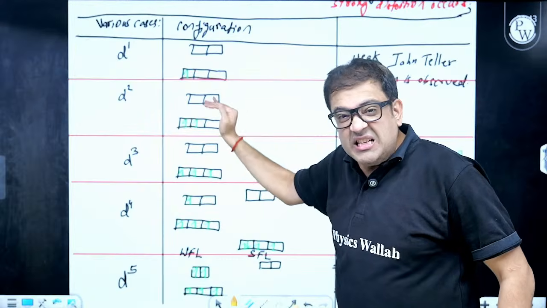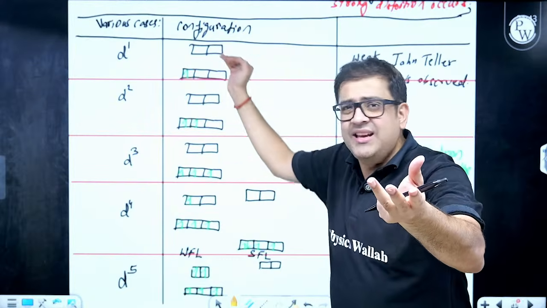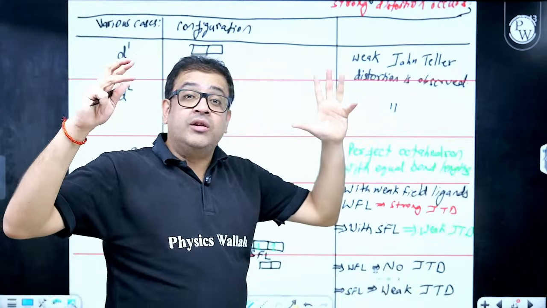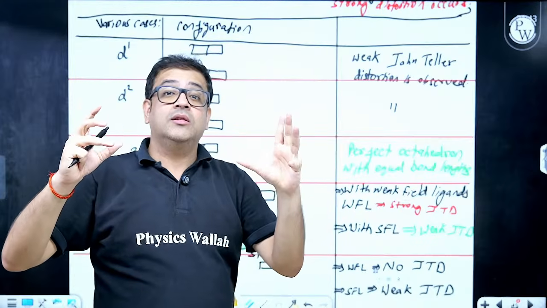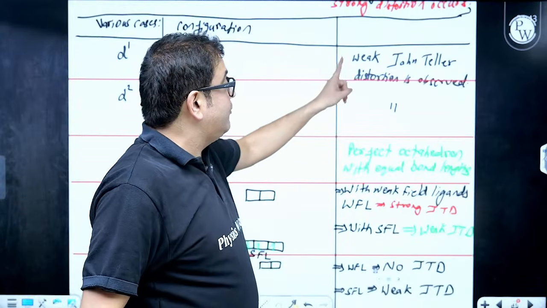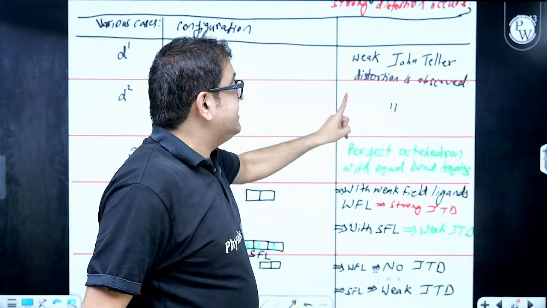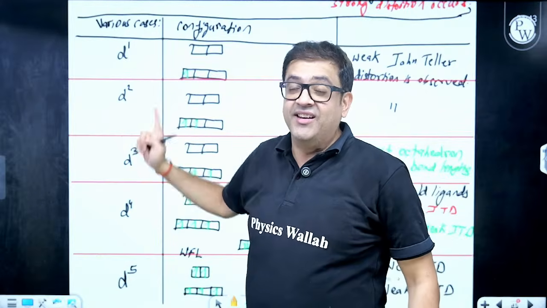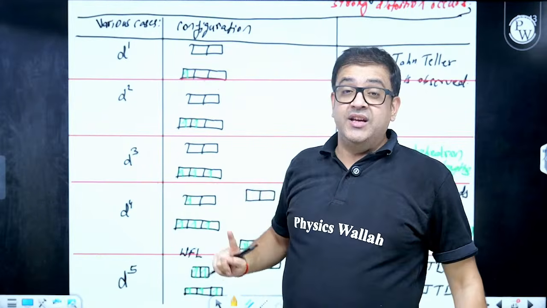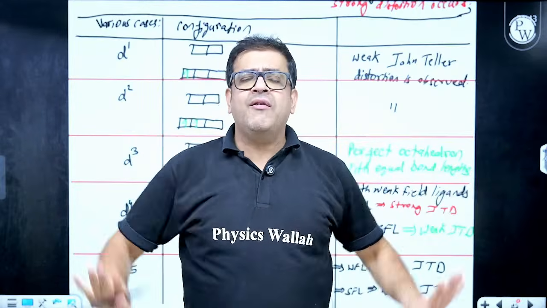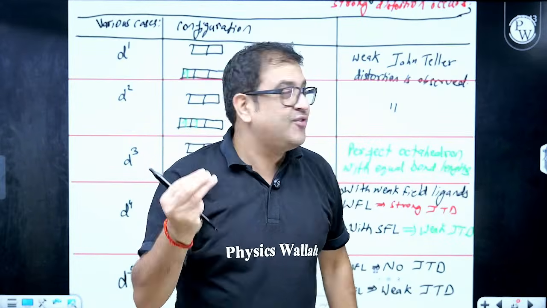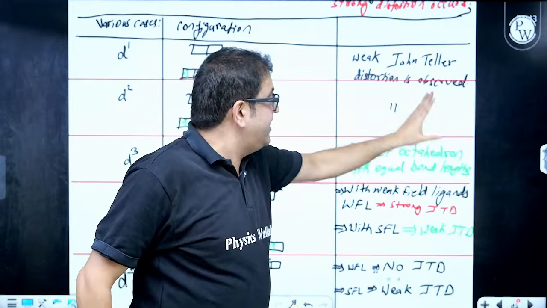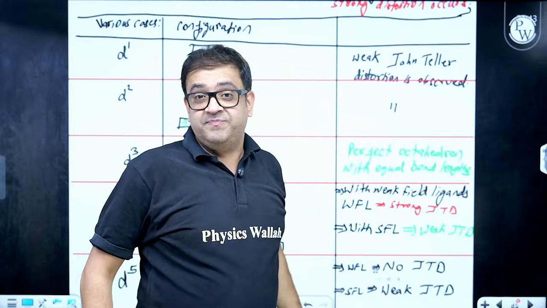So asymmetry exists, and where does it exist? But sir, in the lower energy level. So the scientist community, but yes, the primary force of that scientist community was the scientist named John Teller, and he observed those complexes which have a metal ion in d1 configuration. Even in d1 configuration they did not have a perfect octahedron, but the imperfection was very weak. So the distortion was very weak. So he said weak JT distortion.